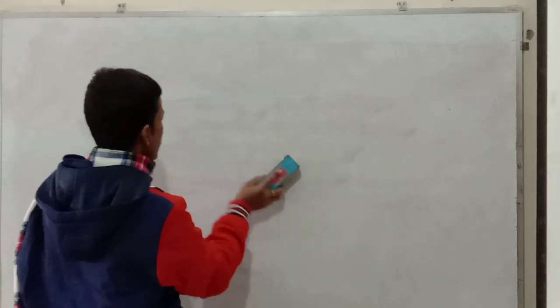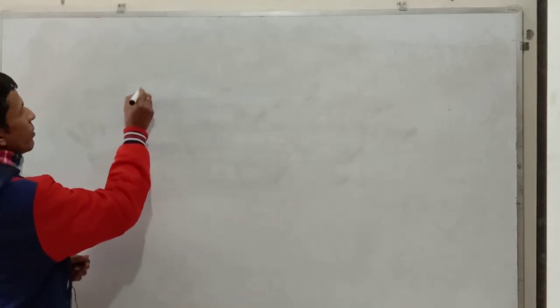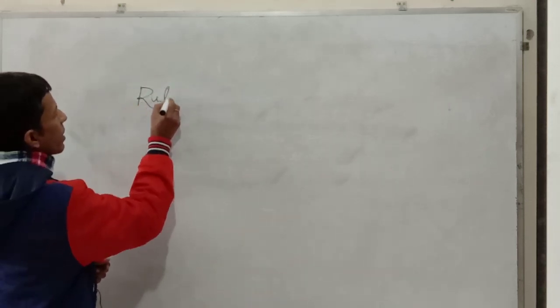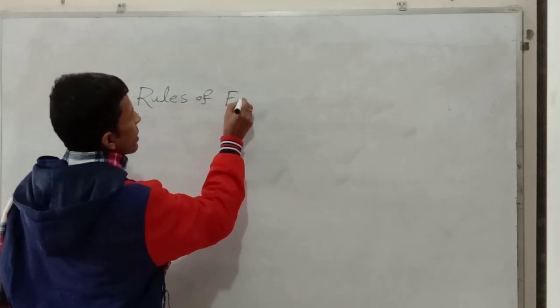First of all, let me explain the rules of full stop.